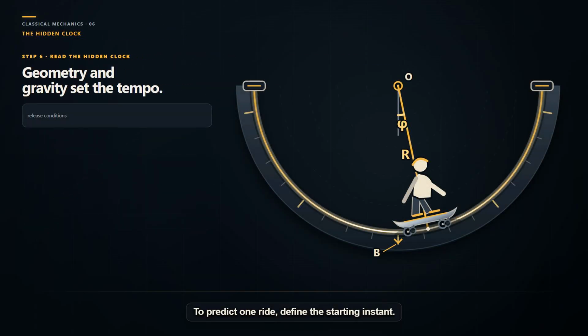To predict one ride, define the starting instant. Let t equal 0 when the board is released. Call it signed release angle phi 0, so phi at 0 equals phi 0. Release from rest means phi dot at 0 equals 0.